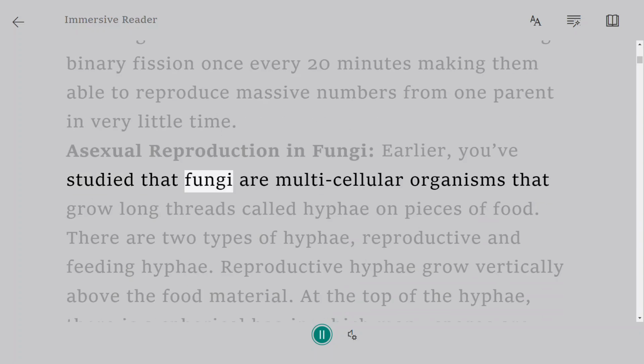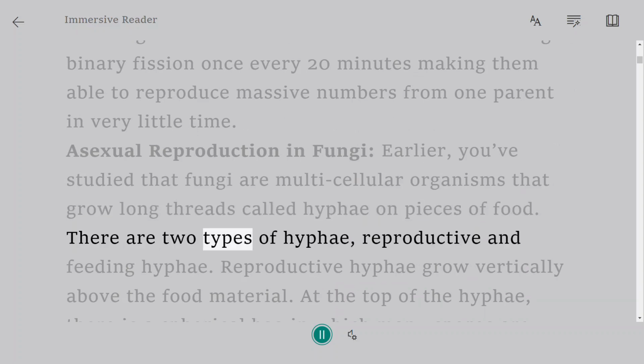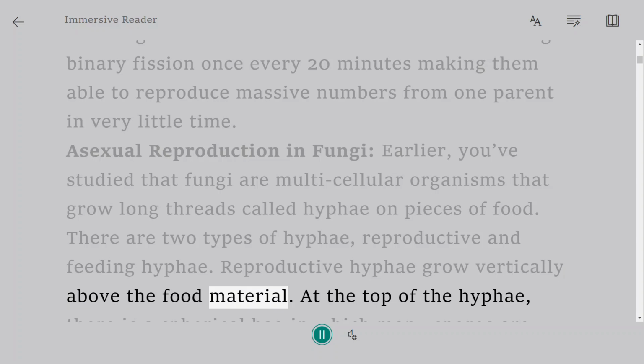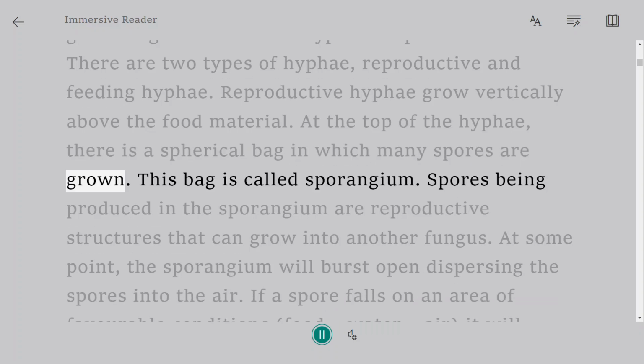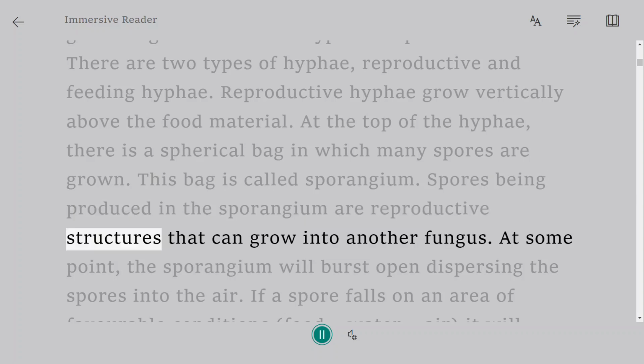Asexual reproduction in fungi. Earlier, you've studied that fungi are multicellular organisms that grow long threads called hyphae on pieces of food. There are two types of hyphae, reproductive and feeding hyphae. Reproductive hyphae grow vertically above the food material. At the top of the hyphae, there is a spherical bag in which many spores are grown. This bag is called the sporangium. Spores being produced in the sporangium are reproductive structures that can grow into another fungus.